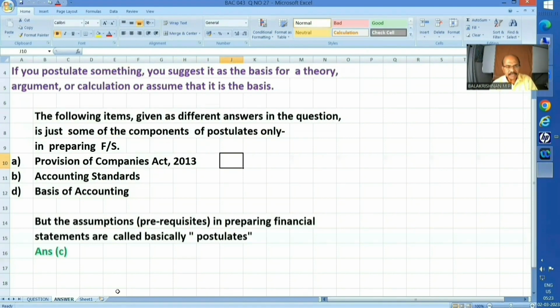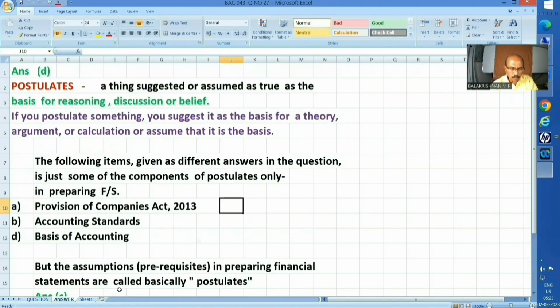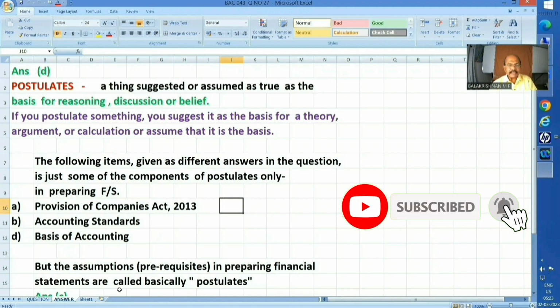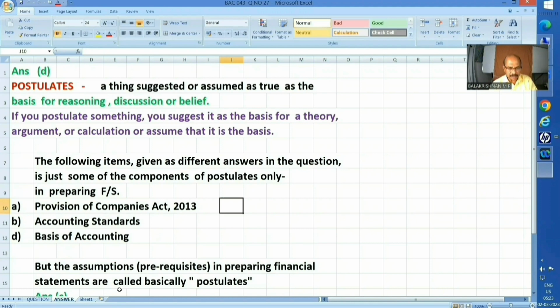My explanation is that, first of all, we should know what you mean by postulates. A thing suggested or assumed as true as the basis for reasoning, discussion, or belief. That is the meaning of the word postulates. If you postulate something, you suggest it as the basis for a theory, argument, or calculation, or assume that it is the basis. It is the very basis. The following items given as different answers in the question are just some of the components of postulates only in preparing financial statements.